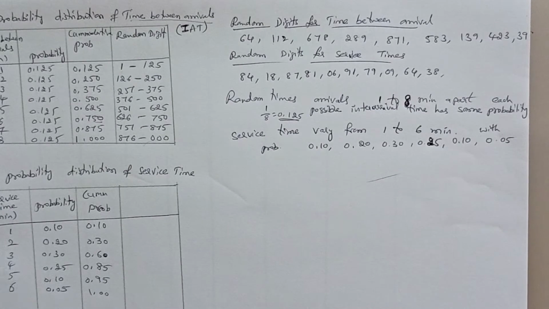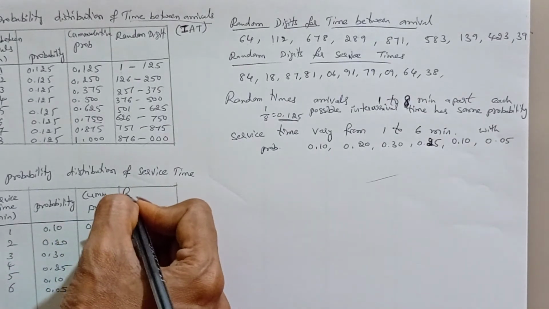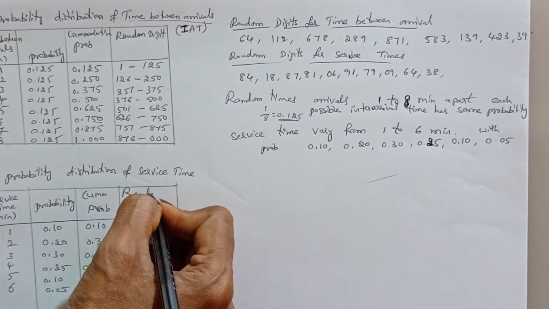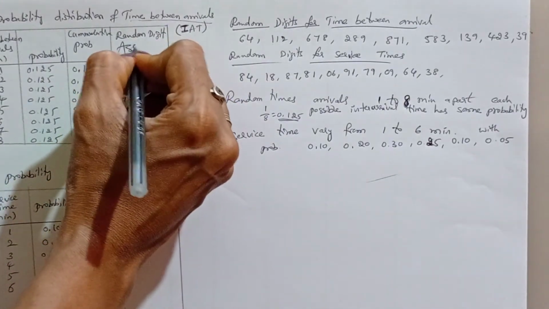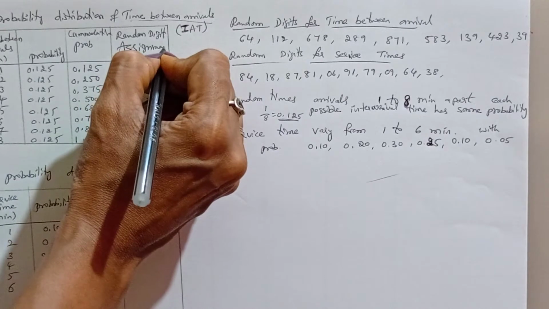In the same way, you can assign the random digits. This is what we call the random digit assignment.